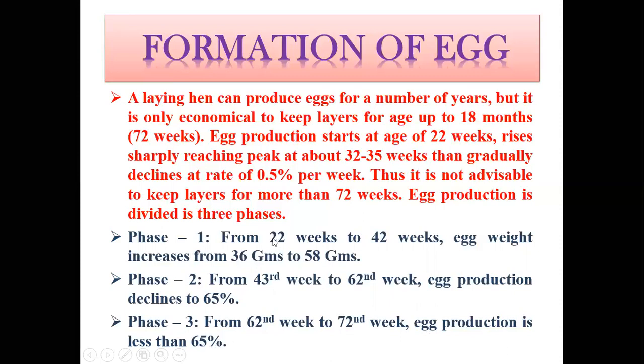So in this first phase, 22 to 42 weeks, the egg production will be around 80 to 90%. Then from 43rd to 62nd week, gradually from 90%, it reaches only 65%. And between 62 to 72 weeks, it is less than 65%. And after 72 weeks, there will be another decrease in egg production. So it is not economical to keep the layer bird for egg production for more than 72 weeks, or we can say 18 months.